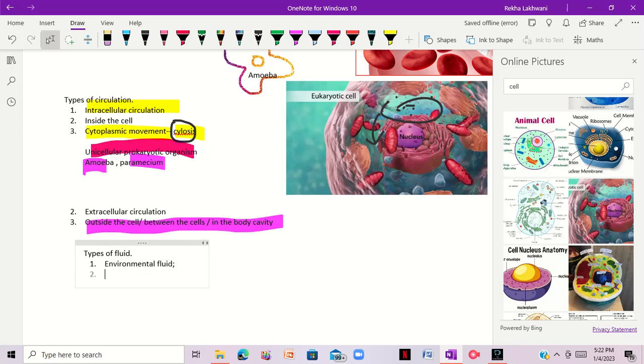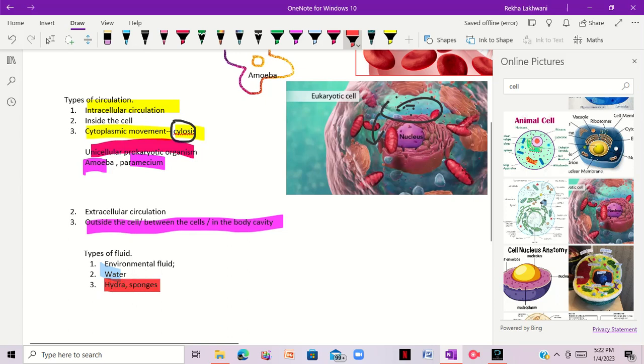Basically this includes water, which is used by some of the organisms. For example, we have hydra, we have some sponges. So in these organisms, the circulation takes place with the help of water.